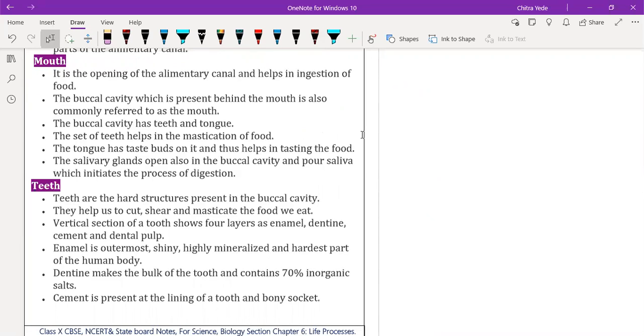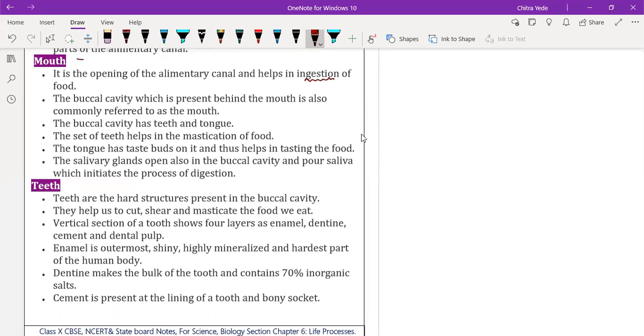Now we will start with the first part, the entry point of the alimentary canal, which is the mouth. It is the opening of the alimentary canal and helps in ingestion of food. Whatever food we take inside is taken through the mouth only. That's why it is the entry point.